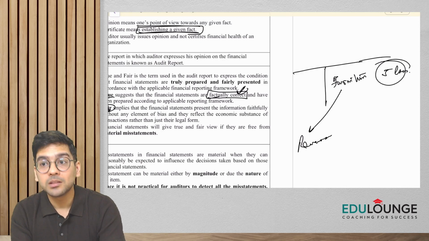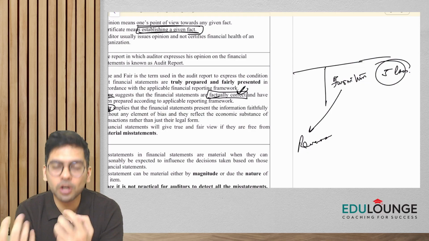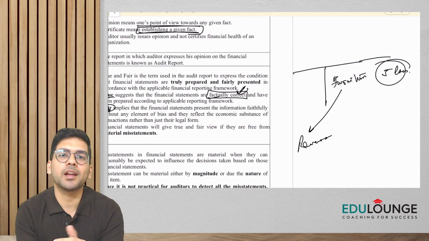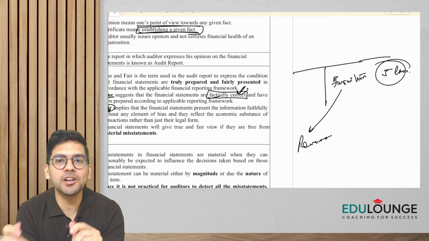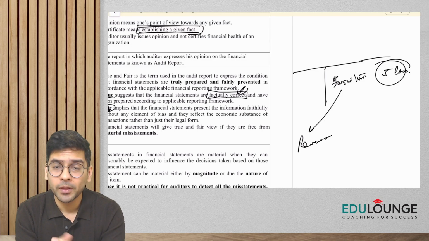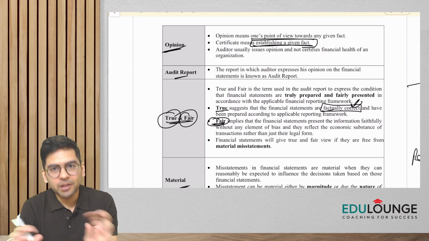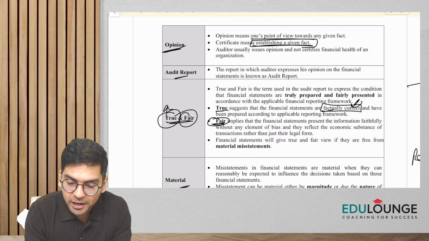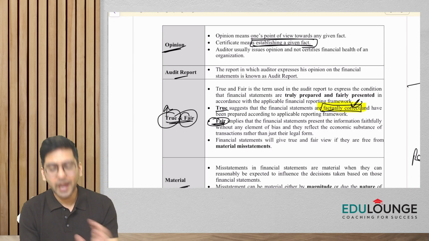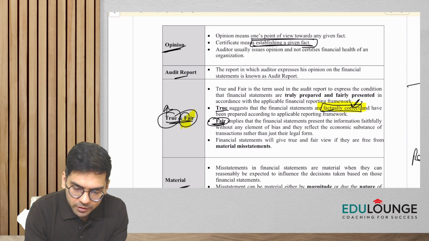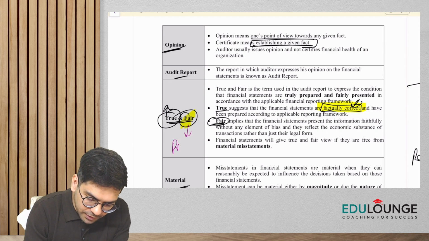So now the presentation is not fair here, is not proper. So again, I would say that this item of furniture is not giving a true and fair view. So please remember, guys, the words true and fair are different. True is with respect to factual correctness, and fair is more with respect to presentation.